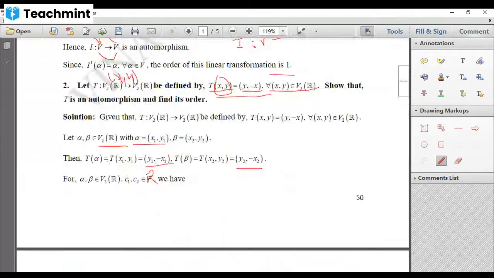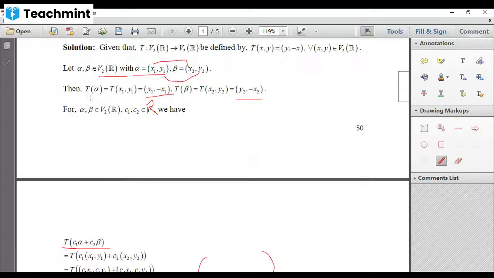So what is your alpha? Your alpha is ordered pair x1 y1. Beta is ordered pair x2 y2. When will you say two ordered pairs are equal? The corresponding elements must be equal. Then only the ordered pairs will be equal.